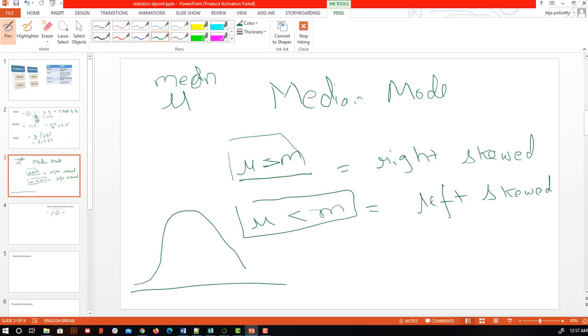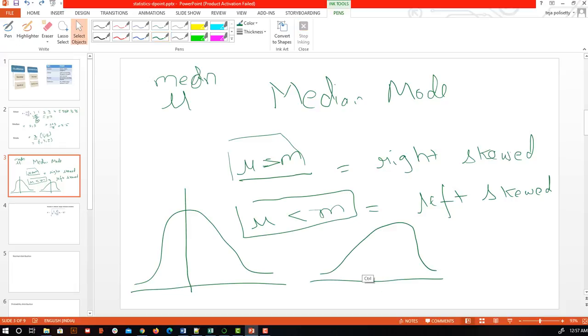Okay, bell curve means if we have a data set, we'll try to plot it. And then suppose we have this kind of curve, then we can say that our data is normally distributed. So this is a perfect example of a good data set. But suppose our data is somewhat like this, and our center is this.